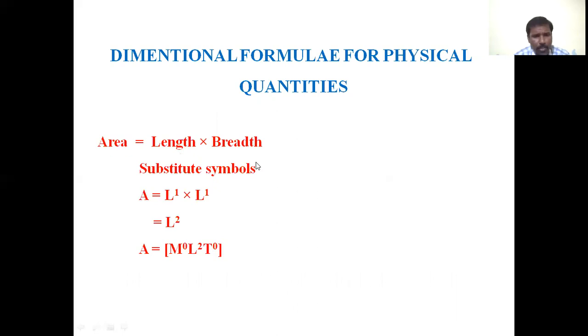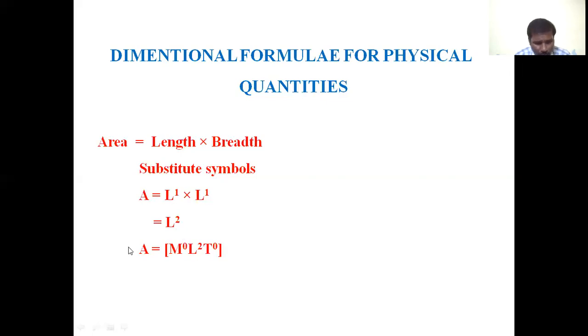Substituting the symbols, length is represented by the fundamental quantity L, and breadth, also a length between two points, is also represented by L. The powers are 1 and 1. Therefore, L into L equals L square.